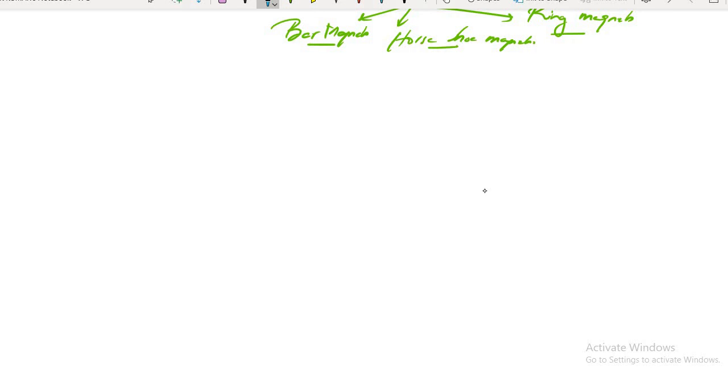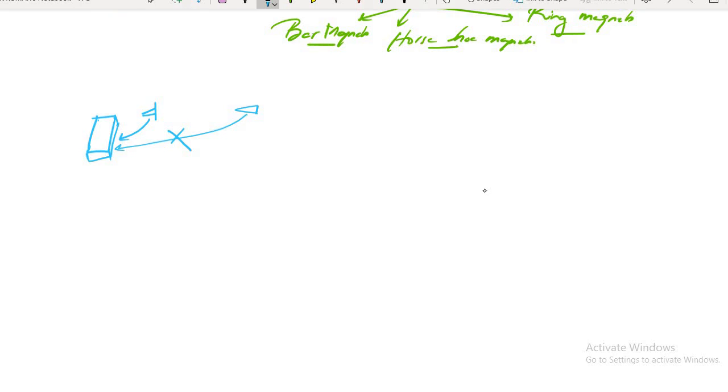Let me give you a very good example. Suppose here is a bar magnet. You have seen this type of magnet. I have kept a nail here. What will happen? This magnet will attract it. Now, if I keep the nail here, will this magnet attract it? It will not attract. Yes, sir. It will not be able to attract.